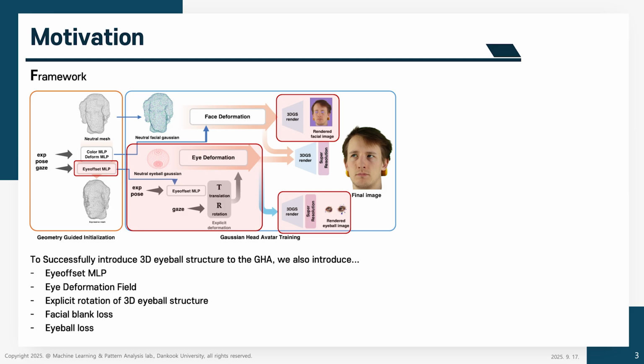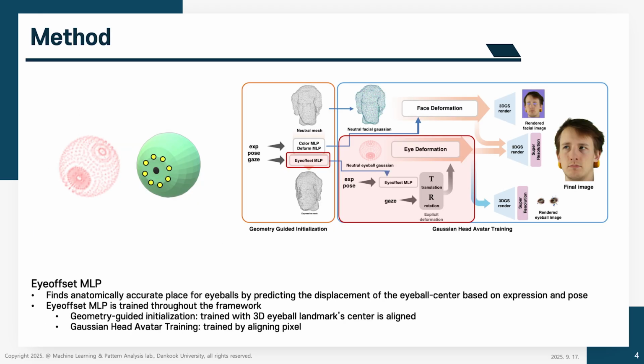We propose a novel 3D gaze redirection framework that leverages explicit 3D eyeball structure. By integrating 3D eyeball structure into a 3DGS-based avatar representation, our model is able to generate realistic gaze-redirected images with high redirection accuracy. To integrate 3D eyeball structure to Gaussian head avatar, we introduce EyeOffset MLP, which enables 3D eyeball structure to locate on anatomically correct place.